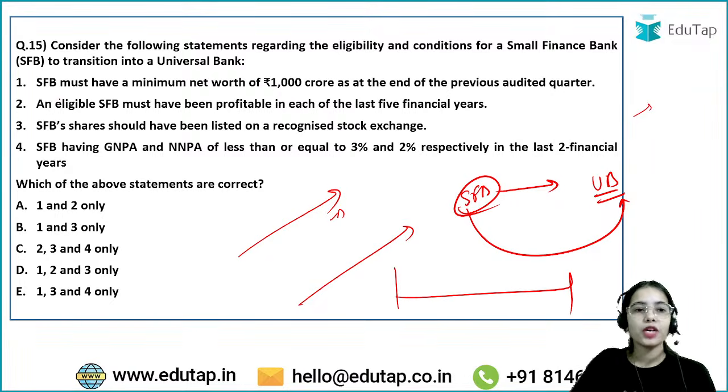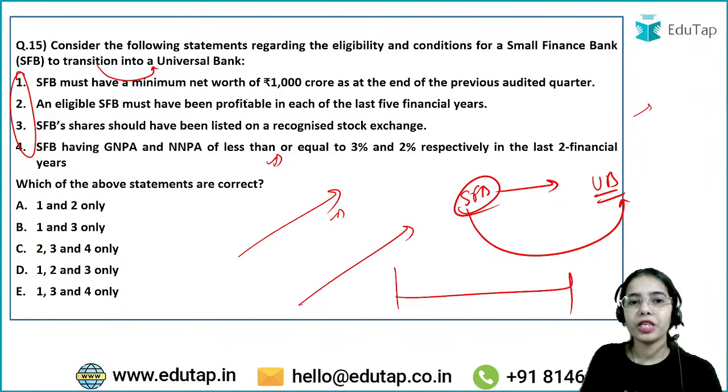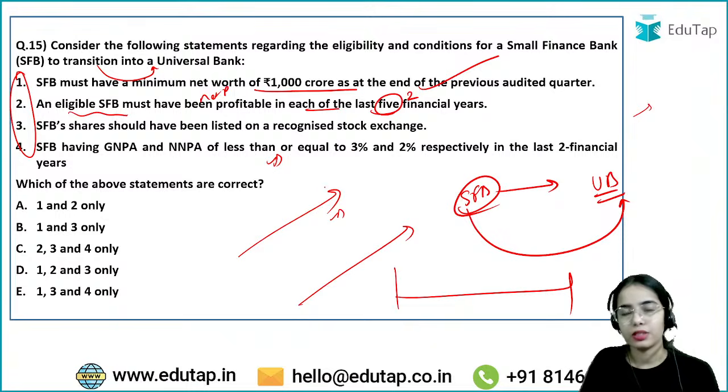Now which of these criteria are correct for transitioning from small finance bank to universal bank? First, a small finance bank must have a minimum net worth of 1000 crores. Correct. An eligible small finance bank shall have net profits in each of the last 2 financial years. Small finance bank shares should have been listed on a recognized stock exchange.